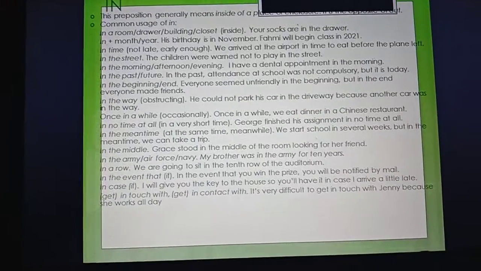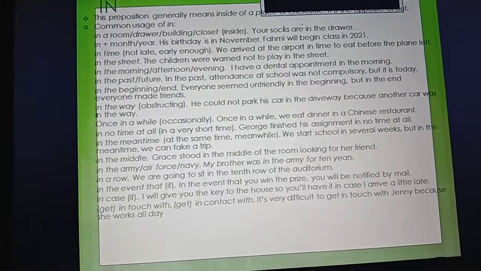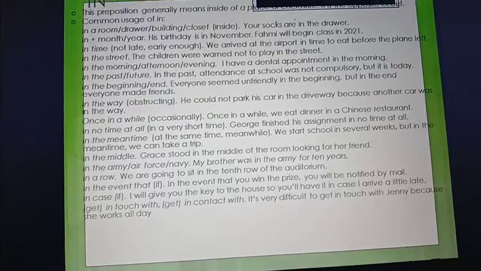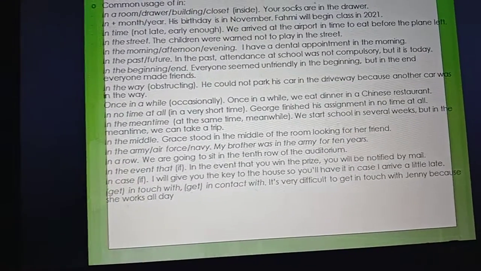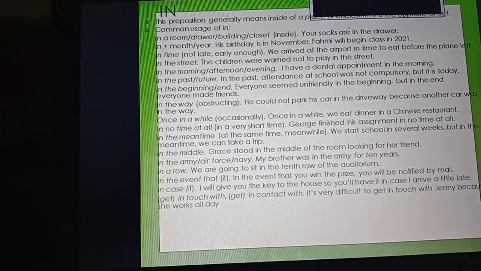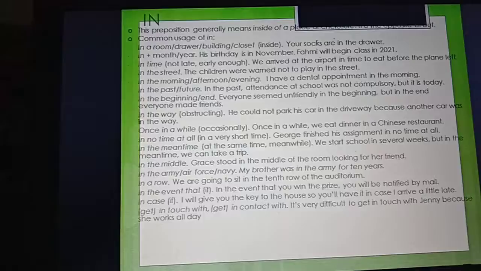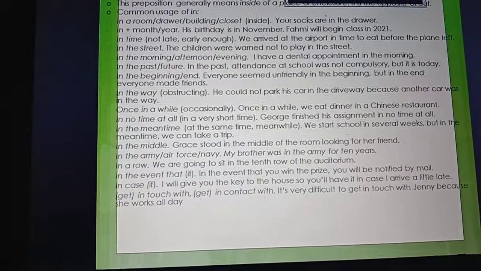Next, the use of "in" as a preposition. The preposition generally means inside of a place or enclosure. It is the opposite of "out." Common usage of "in": in a room or drawer, in a building, in a closet. It means inside. Your socks are in the drawer.